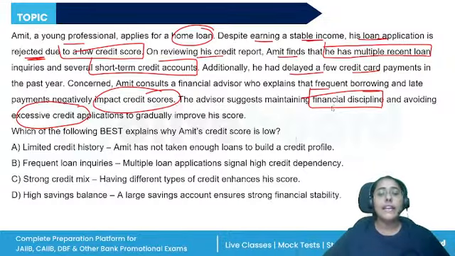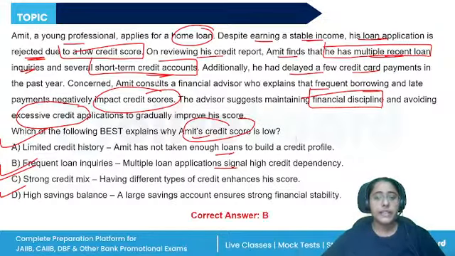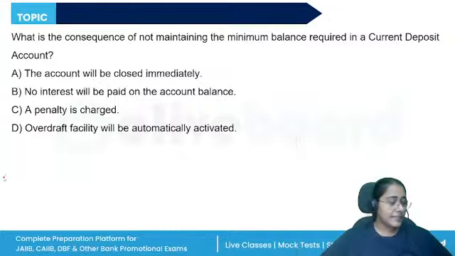So, which of the following best explains why Amit's credit score is low? Limited credit history, not taken enough loans, frequent loan inquiries, multiple loan applications, strong credit risk, or high savings balance. The correct answer is over here. He has multiple recent loan inquiries, several short-term credit accounts. So the correct answer will be B, frequent loan inquiries. The customer is frequently applying for too many loans. I hope this is clear.